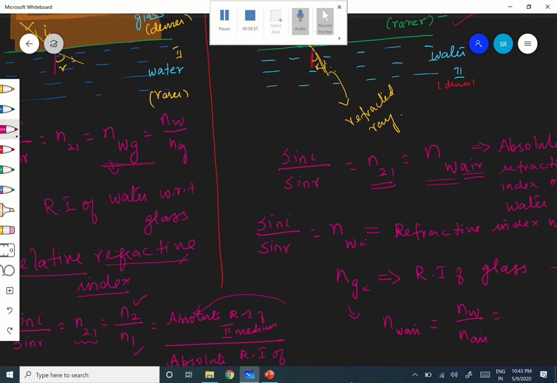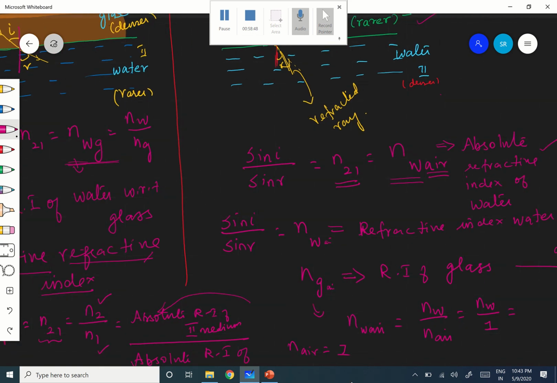That is n_W divided by n_A, which is 1, since the refractive index of air is 1. Therefore that is simply n_W. That is why I told you n_W air means it is nothing but n_W only.